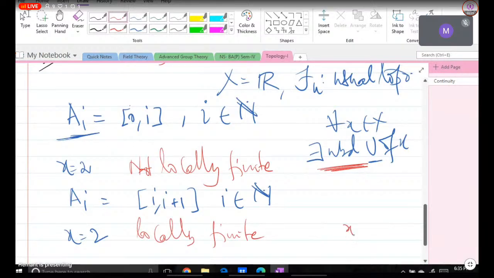Whatever real number we have chosen, x is equal to a. So simply let us take (a minus 1, a plus 1). This type of open interval will intersect at most 1 or 2 of these A_i, because here this is an open interval of length at most 2. It will intersect a maximum of 2, not more than 2. So this is a locally finite family. I have just tried to give you a flavor of when a family will be locally finite and when it will not be.